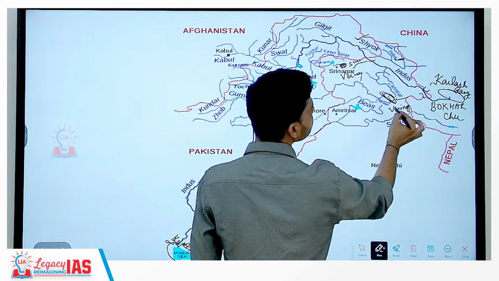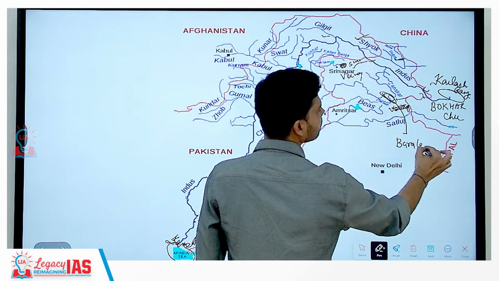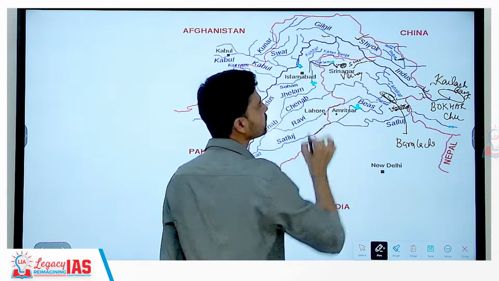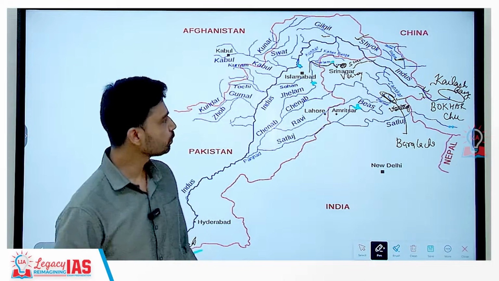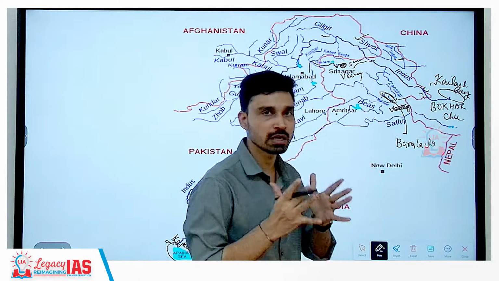Chenab originates from the Bara-Lachala Pass. Okay, that is one correction you can make. The Jhelum River, the main tributary of river Indus, originates from the Vairinag region of Jammu and Kashmir. Chenab originates from Baralachala Pass, that is situated in the state of Himachal Pradesh.